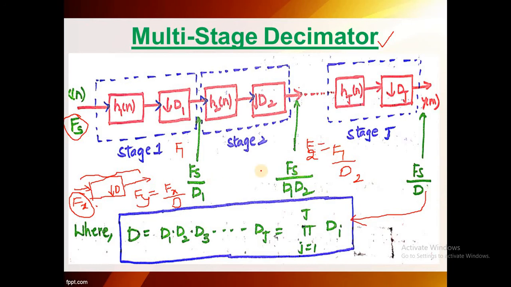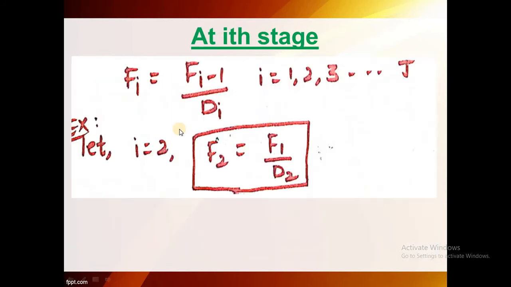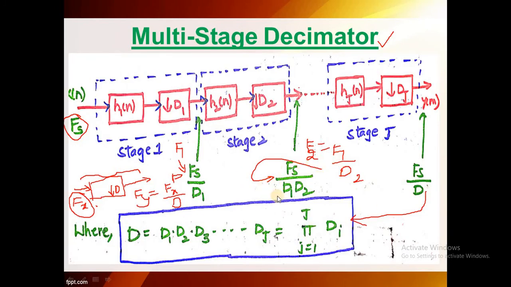We had already discussed: it is F1, Fs by d1. Substitute here Fs by d1 by d2. So we can get this expression, Fs by d1 into d2. If you simply remember this equation, you can get the output equations for n number of stages. For stage 3 also it is similar.